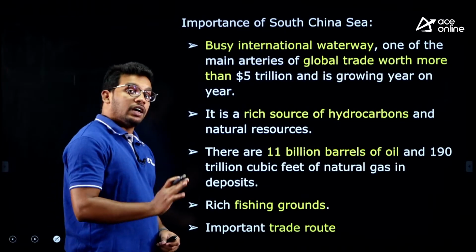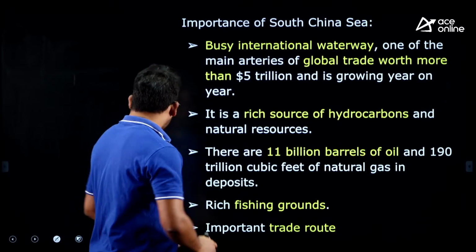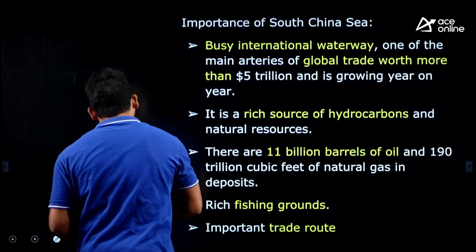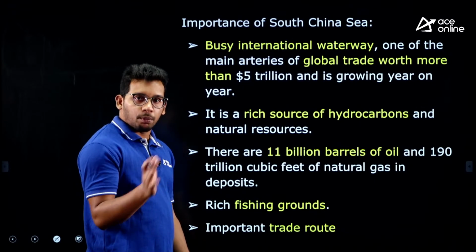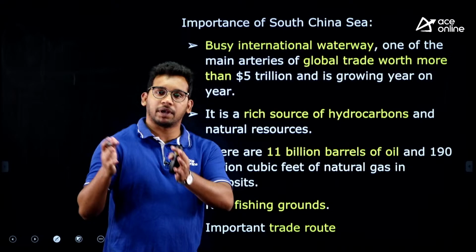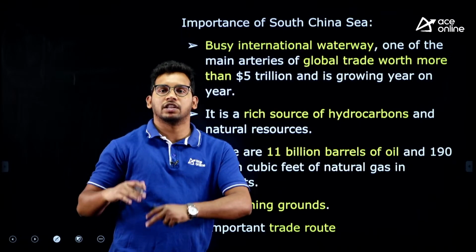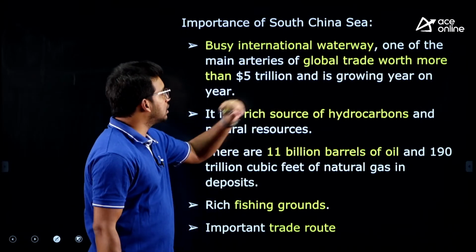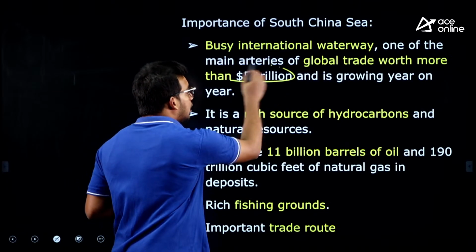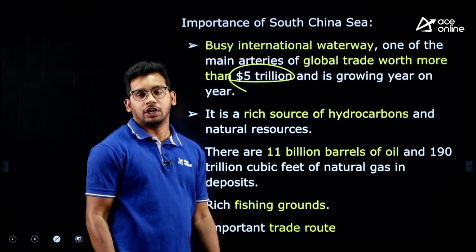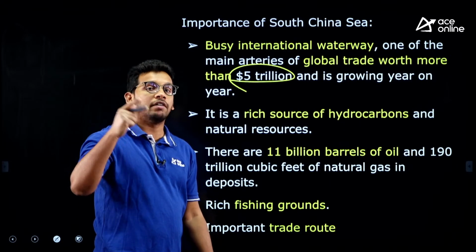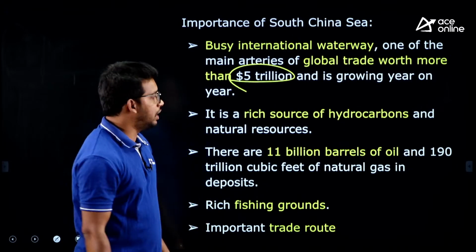Now there is an importance of the South China Sea. Why does everyone want to claim the South China Sea? Because there are certain reasons. It is the hub for global trade. Most of the trade happening with Southeast Asia and China, Japan and others is passing through it. So $5 trillion of trade is passing through the South China Sea. So whoever holds this will have a huge edge to control the trade, right.